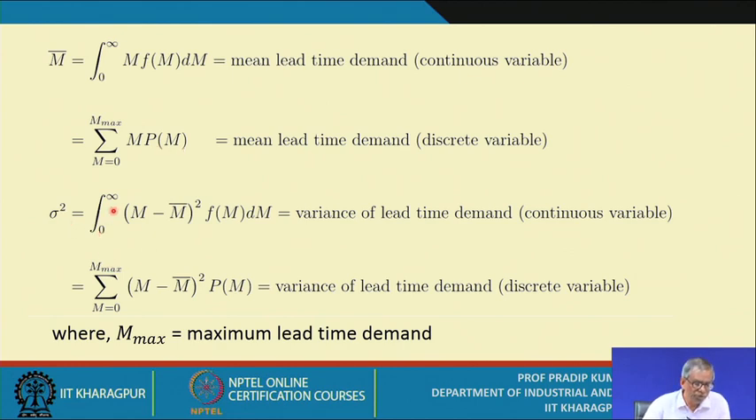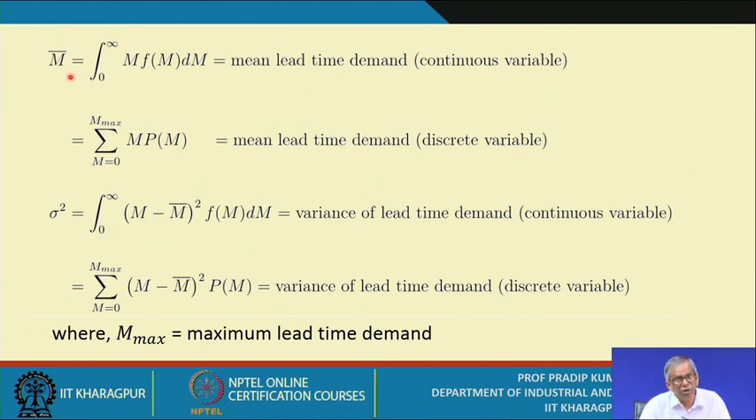What is the variance? Sigma square is the integral from 0 to infinity of (M minus M bar) square f(m) dm. That means the variance of lead time demand when it is considered to be a continuous variable. When the lead time demand is considered to be a discrete variable, then the expression for the variance is the sum over M equals 0 to M max of (M minus M bar) square P(M), the corresponding probabilities, where M max is the maximum lead time demand.